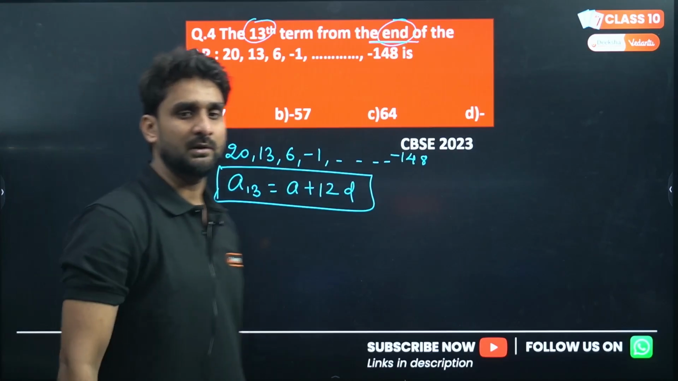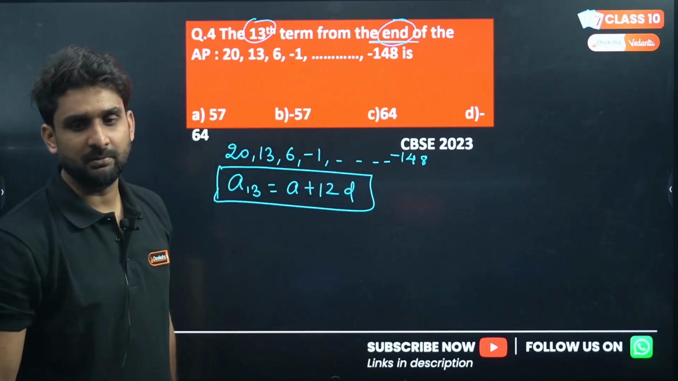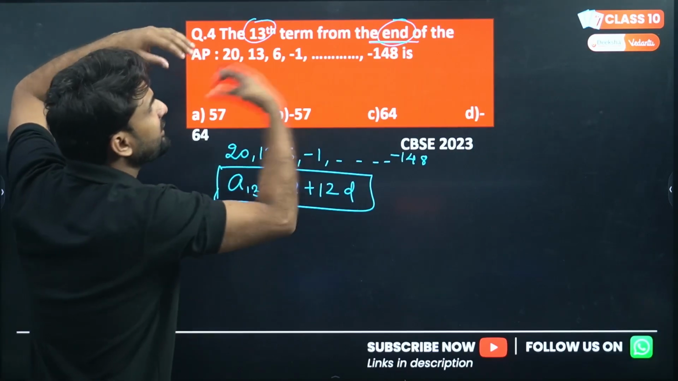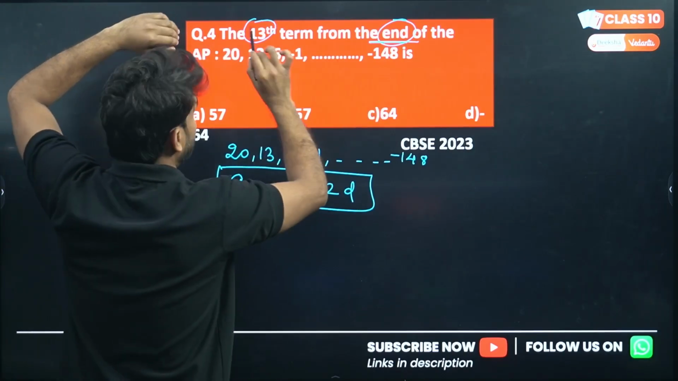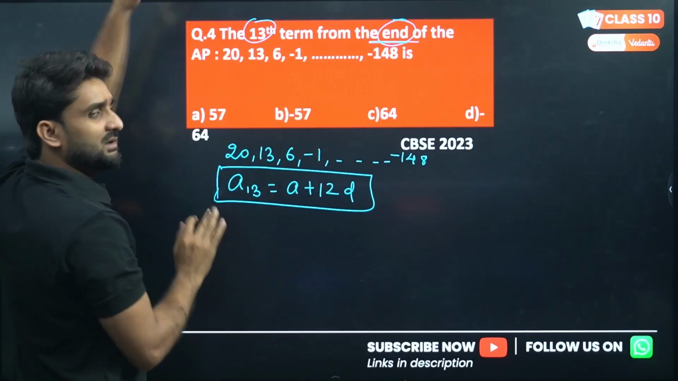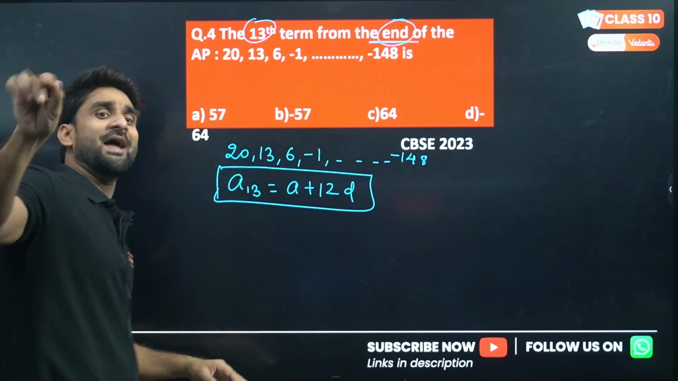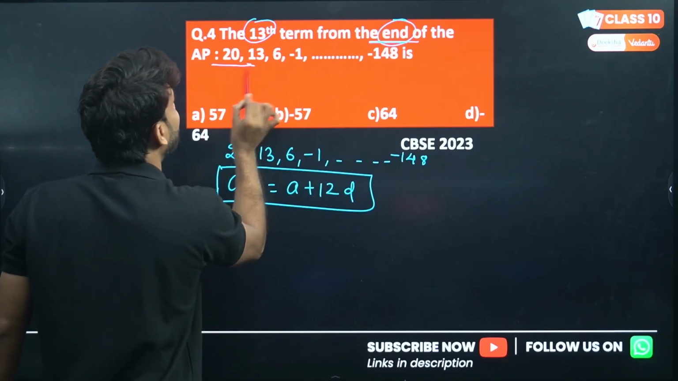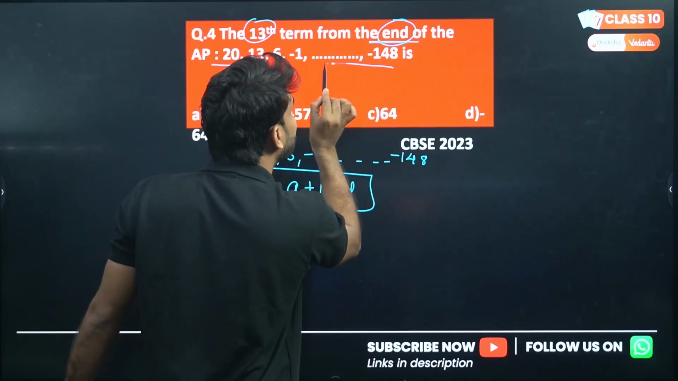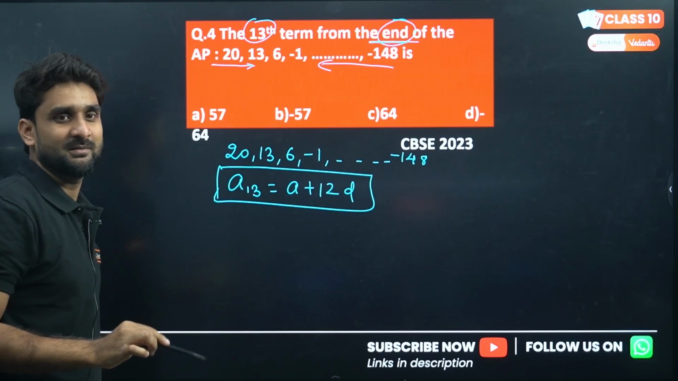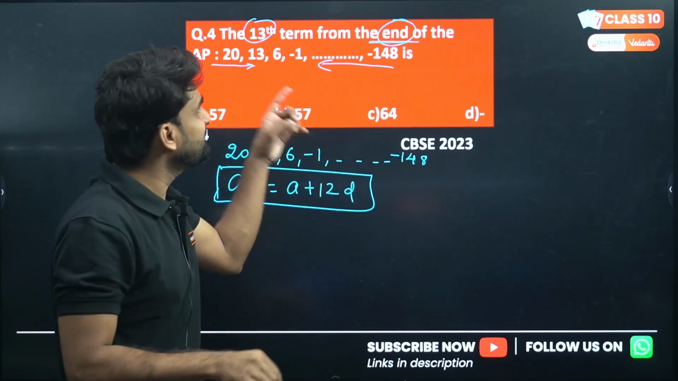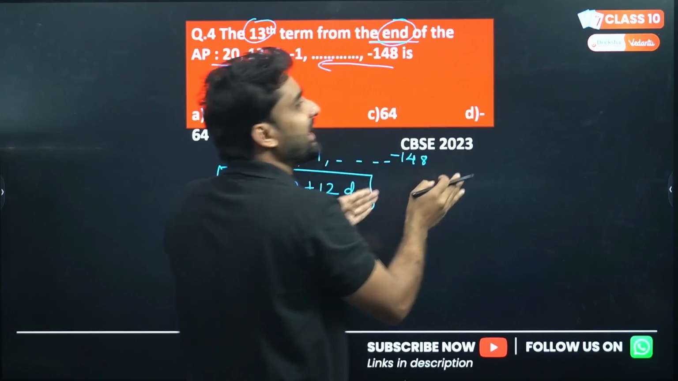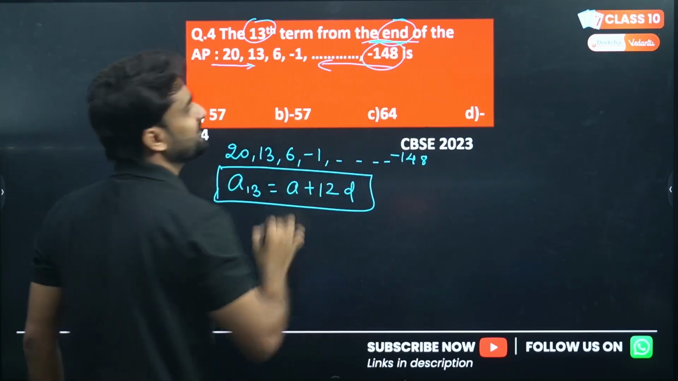A plus 12D. Simple. The formula will be A plus 12D. But one more condition is there. We have to find the 13th term, but from the end. We will not consider this AP from this side; we will now consider this AP from this side, because the question is saying find the 13th term from the end. So from the end, this will be your first term.